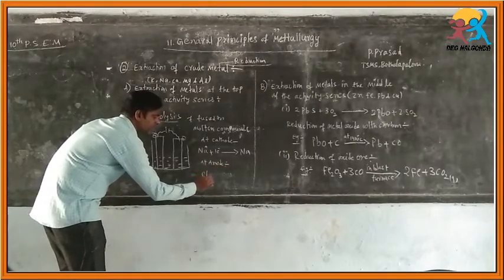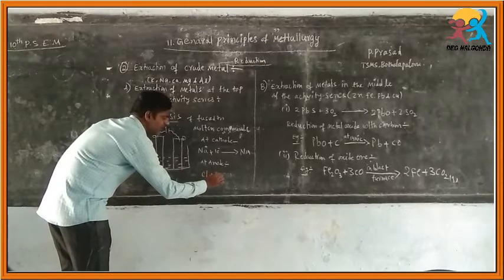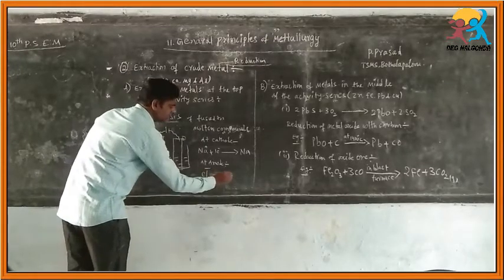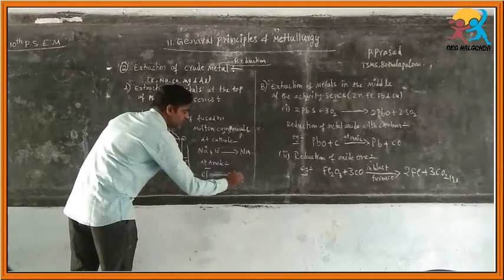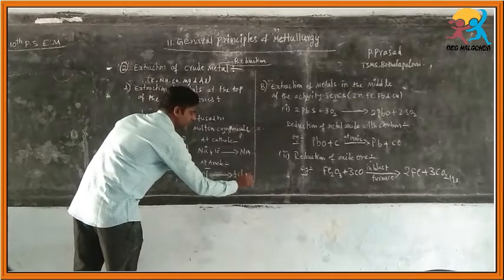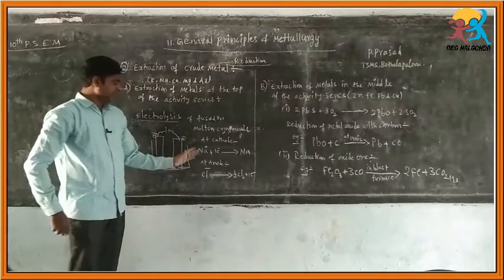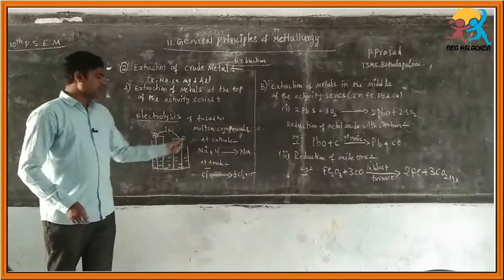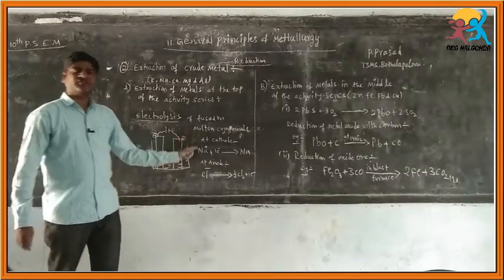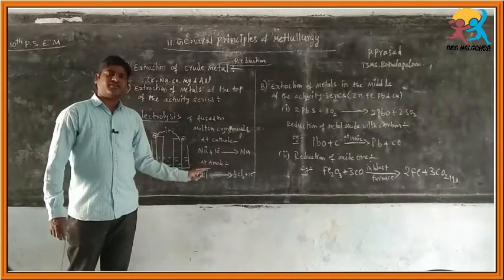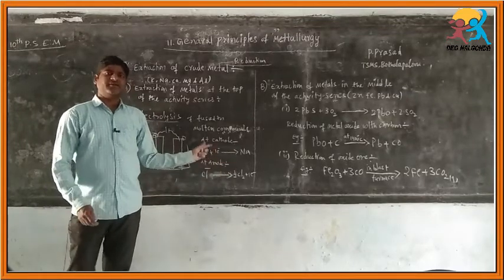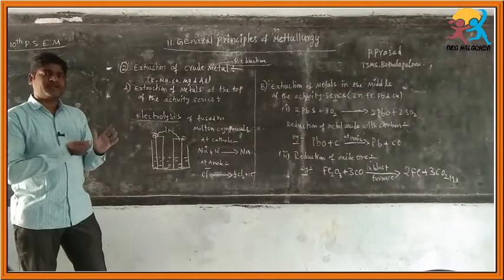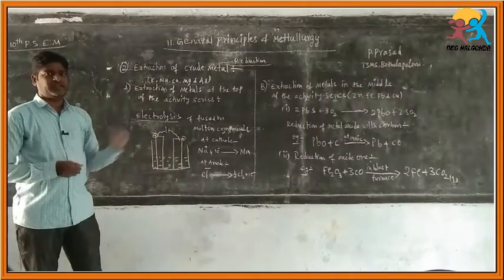Chloride ions lose one electron and form chlorine gas, giving one electron at the anode. So like this, at the cathode sodium will be formed and at the anode chlorine will be formed. Like that, by using the electrolysis process, the metals at the top of the activity series can be extracted.